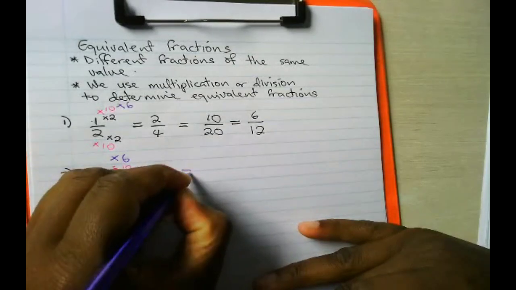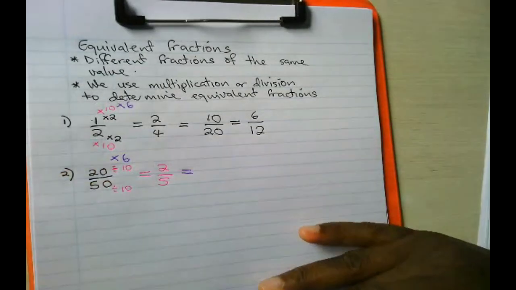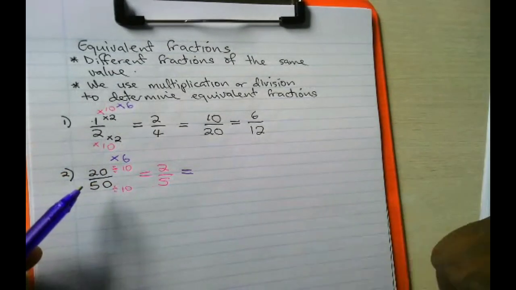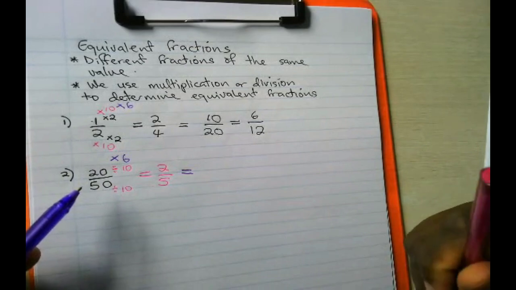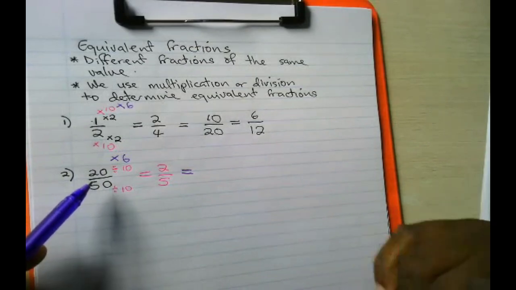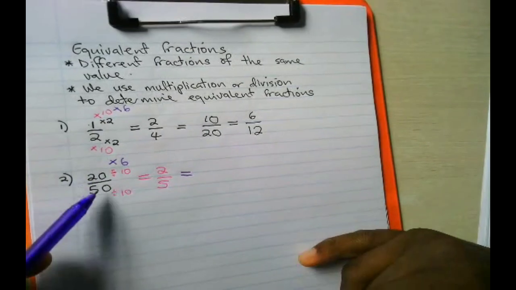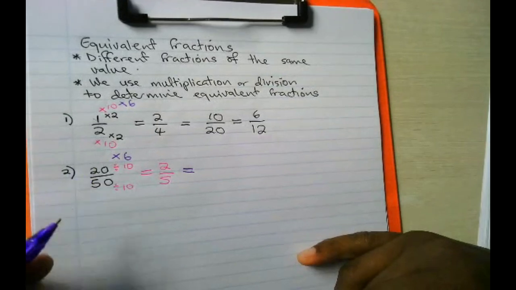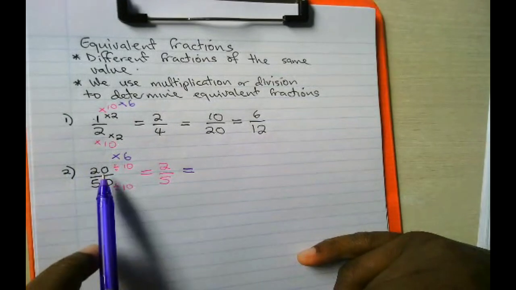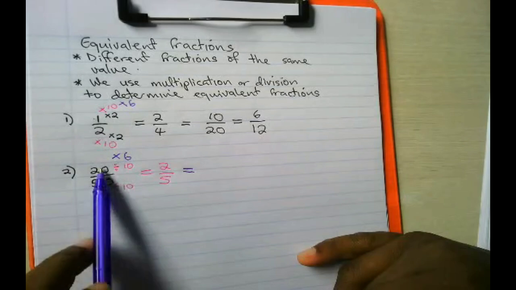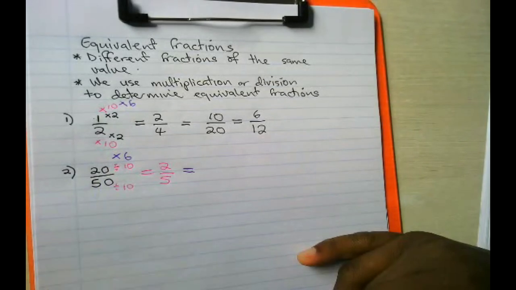And then another one. Make sure you divide by a number which is a common factor of these two. If we divide by a number which is not a common factor between these two, then you are going to have decimals and you are not going to get a common fraction there.